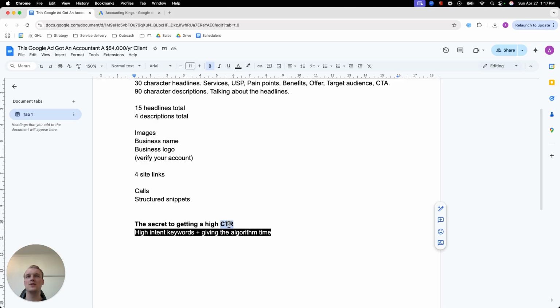And you want to have a very high CTR, click-through rate, so the percentage of people clicking on the ads and seeing it. You want to have a high click-through rate because, of course, you will get more clicks, but Google likes it if your ads get a lot of clicks because they make more money. They charge you per click. So you will actually get a discount on the cost per click. So that's why having a high click-through rate will be beneficial.